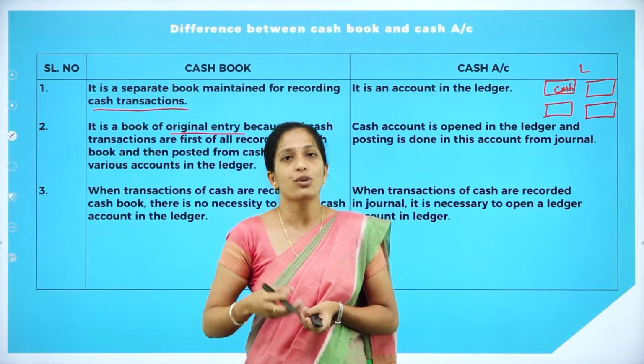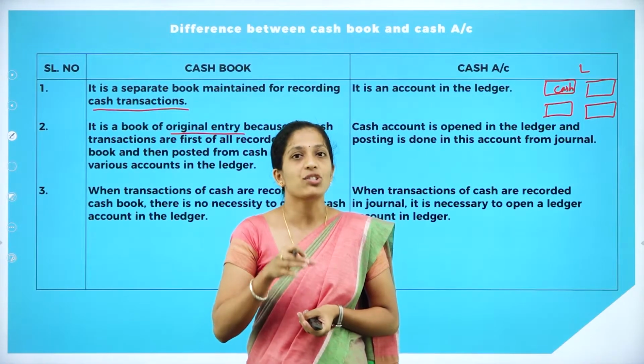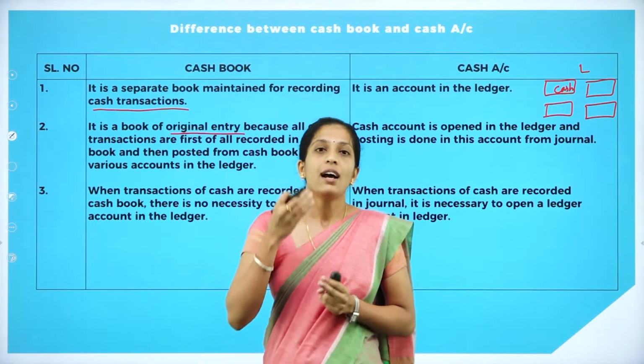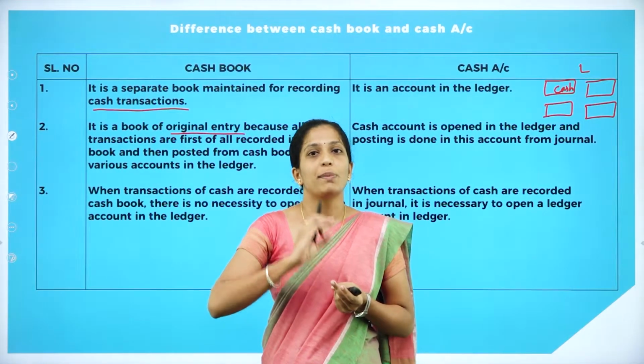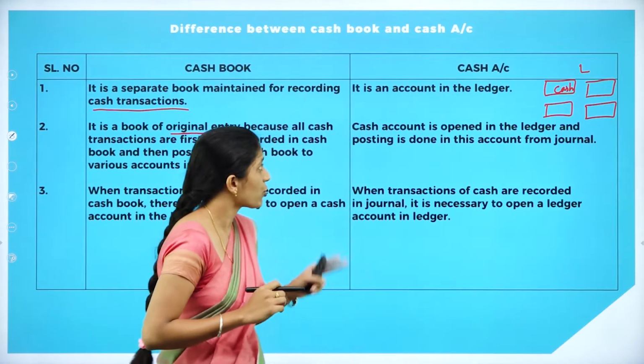In cash book also, whenever a cash transaction takes place, we are going to record it for the first time in our cash book. So it acts as a journal. And then after recording in our cash book, it will be transferred to individual ledger accounts. Now let us see what is cash account.